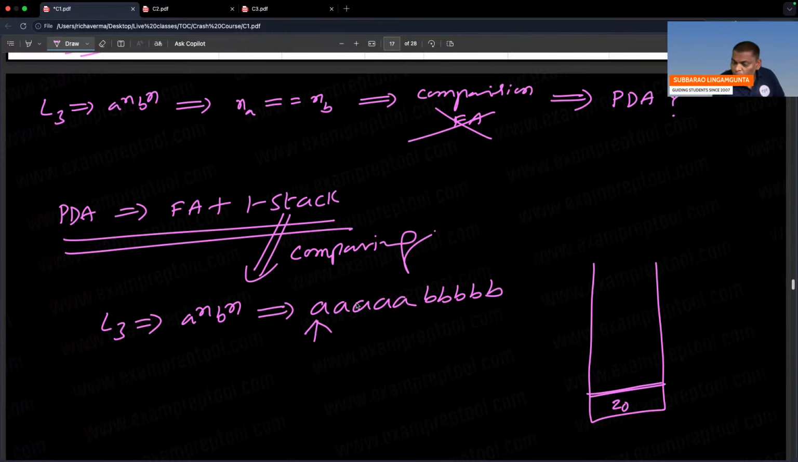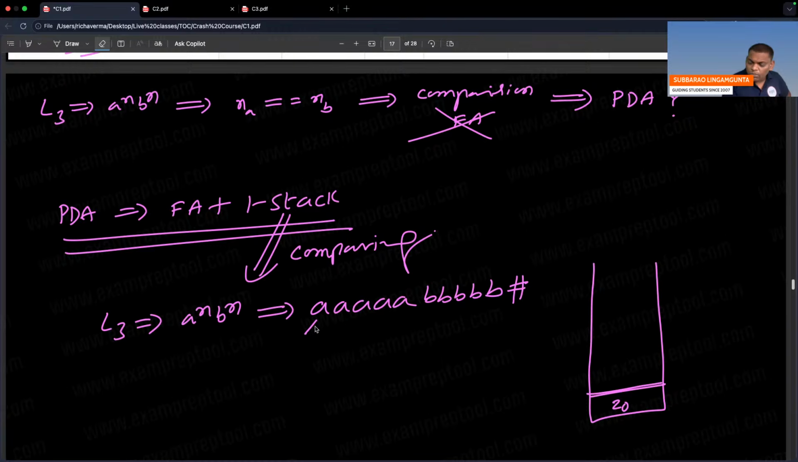And one more thing to observe: the end of the string is assumed to be hash. Stack is empty means Z0. End of the string means hash. So remember, PDA means a stack is there. Initially the stack contains Z0, and the end of the string is hash. How do I know the string is over? Some symbol, hash, will come.